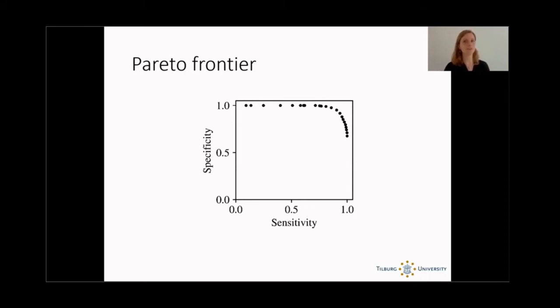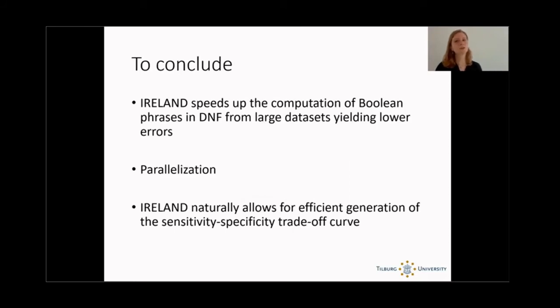Pareto frontier using Ireland. So to conclude, first of all, Ireland speeds up the computation of Boolean phrases in disjunctive normal form for large data sets, yielding lower errors. And a very nice thing is that there is a lot of small subproblems that's being solved in parallel. So if you have multiple cores, the speed of Ireland is very good. Second, because we use these different subproblems, Ireland naturally allows for a very efficient computation of the trade-off curve between sensitivity and specificity, which in reality is often very nice to have.